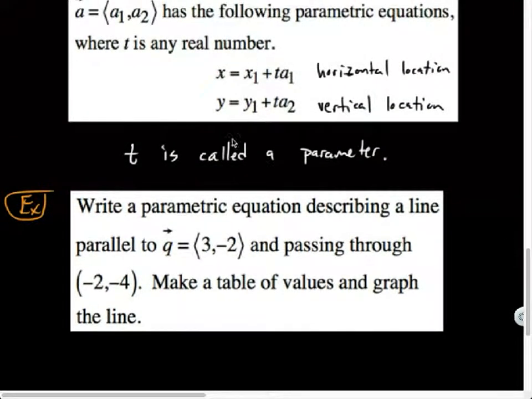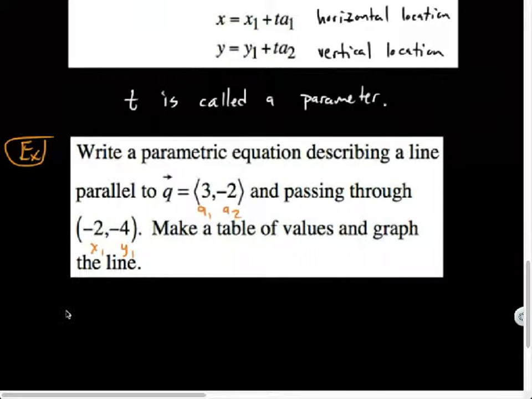Let's see. So what I'm going to do is label what I've got. So here's vector q. So this is going to be my a1 and a2. Here's my point. So this will be my x1, y1. And all I'm going to do to write my equation is to plug these values in.